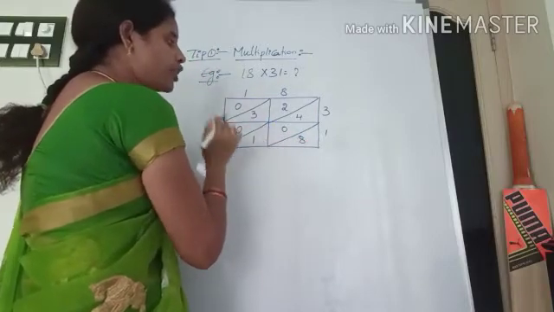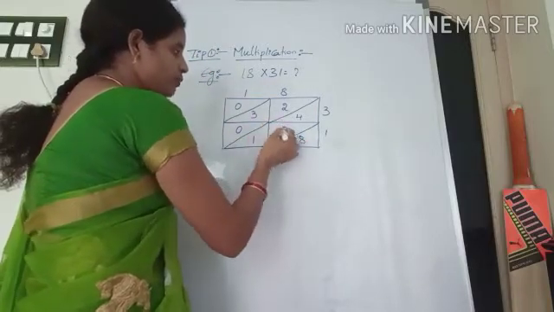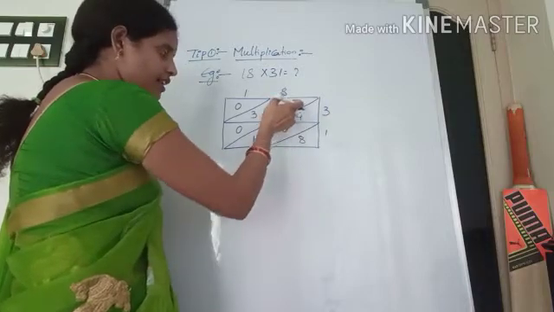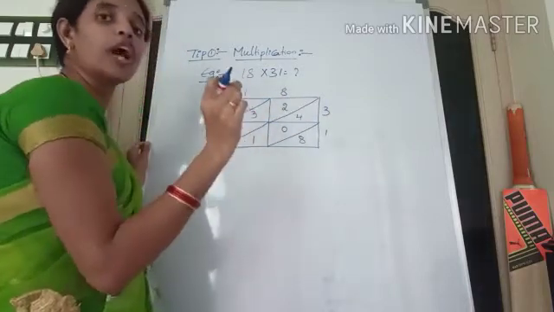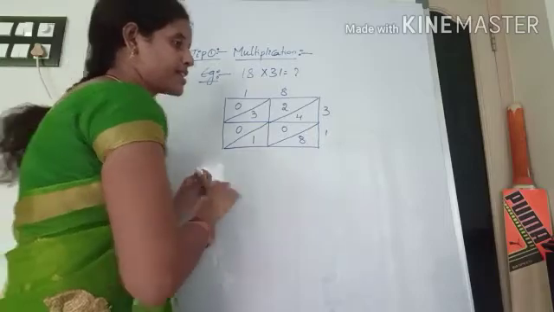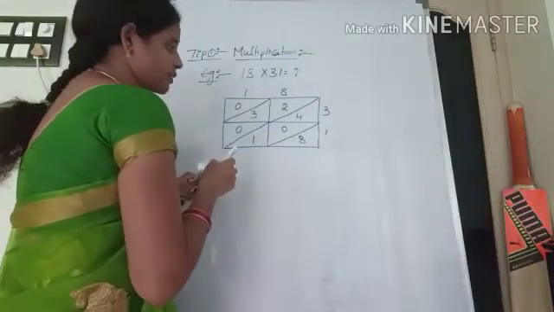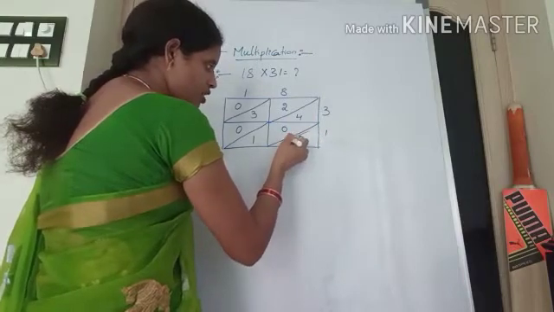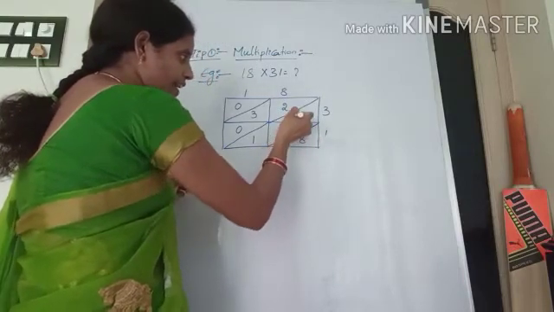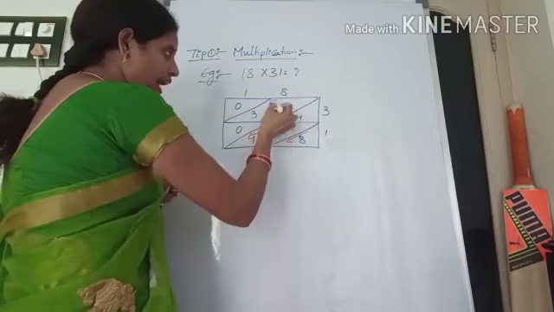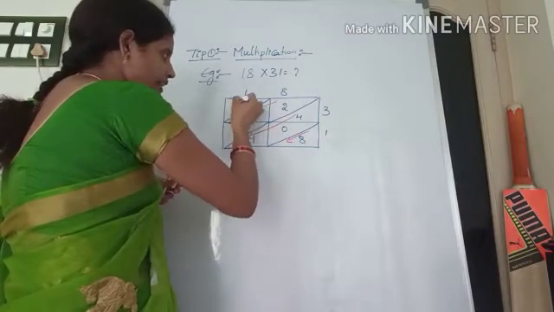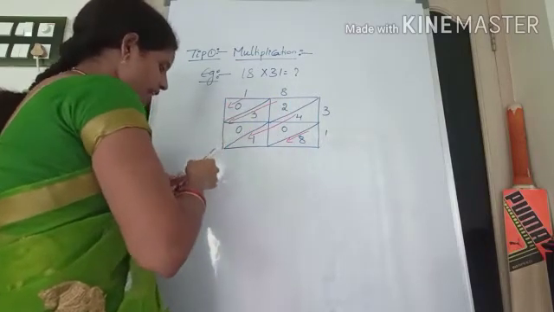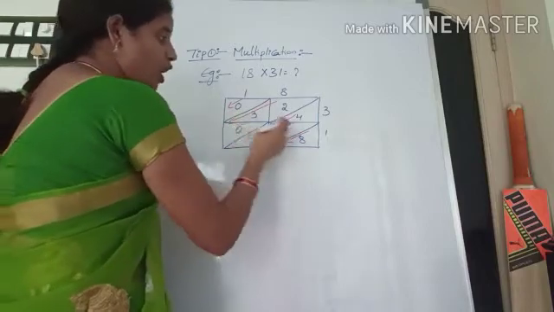After doing like this, you see how many cross lines are there. According to that, you have to add the numbers. See here, one cross line you are having now, so this one you have to add. Again the second cross line, and this is the third cross line, and this is the fourth cross line. So according to this you have to add the numbers.